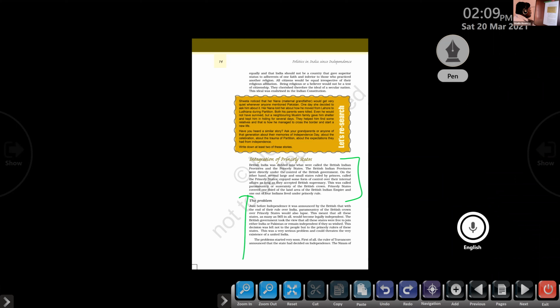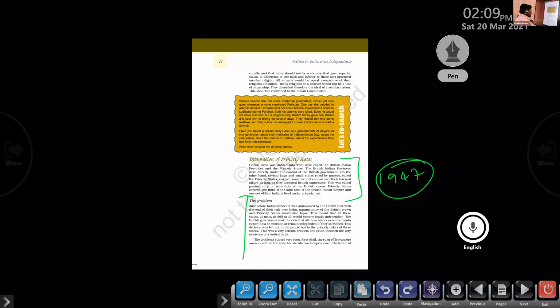Just before independence, it was announced by the British that with the end of their rule over India by 1947, paramountcy of the British crown over princely states would also lapse. Control over the princely states by the British government will finish. Clear or not?